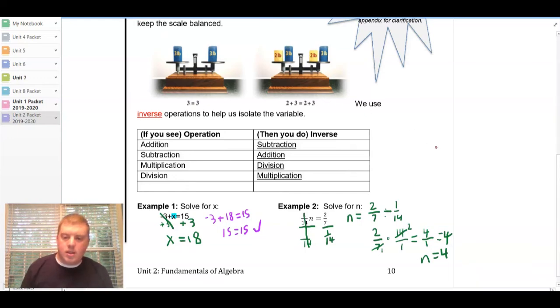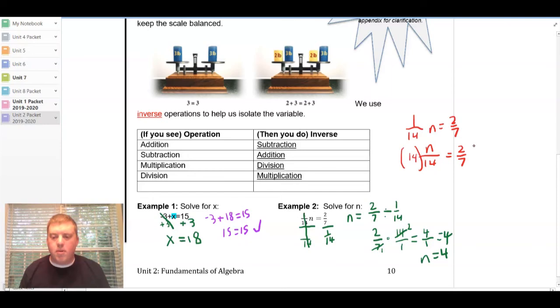Now the other way that you could look at that, and I'm going to rewrite it off to the side here, we could have looked at 1 over 14n as a division problem. Because if you multiplied this out, 1 times n would give you n, and that would be n over 14 equals 2 over 7. So if we were looking at this perspective where it was division, we would undo by multiplying. So we would multiply both sides by 14. It would cancel out on the left, and we would have n equals, and then we just need to simplify this. And that's going to be very similar to what we had down here. Because 7 goes into 7 one time, it goes into 14 twice, and 2 times 2 is 4. So either way, we get the answer as 4.